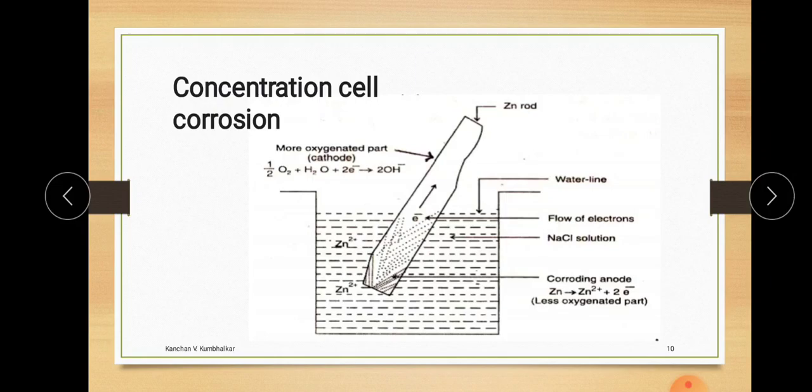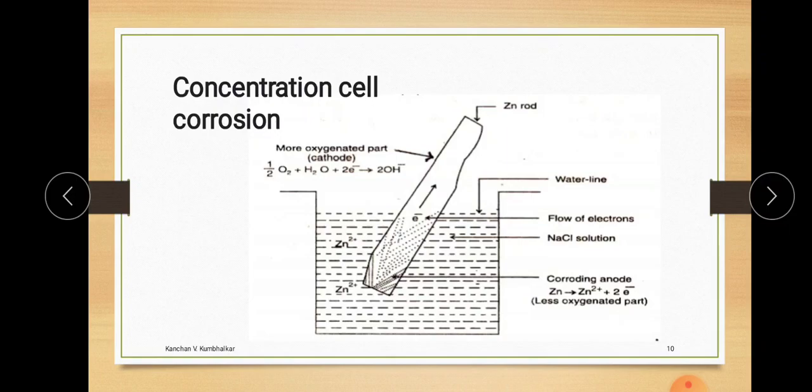And the chemical reaction occurring is the same. If we consider this zinc rod, oxygen exists, hence there is an acceptance of electrons, meaning the procedure that takes place is a reduction, and this zinc rod donates electrons and forms Zn2+ ions from the solid zinc metal, and this is known as the oxidation process. So oxidation and reduction, that is a redox reaction, occurred, and the corrosion occurred on the less oxygenated part, and this type of corrosion is known as concentration cell corrosion.